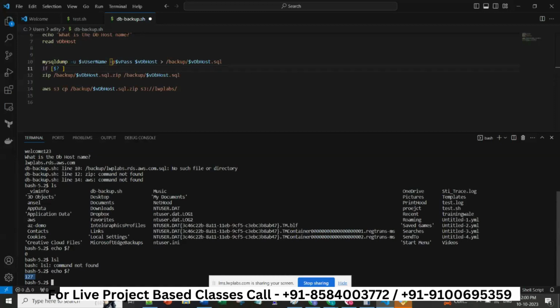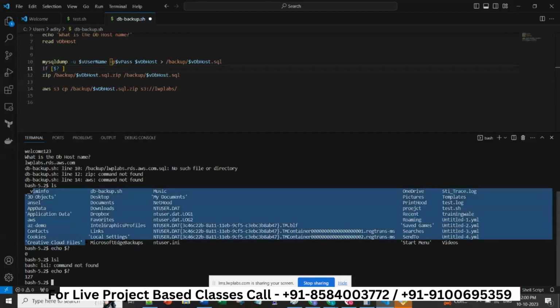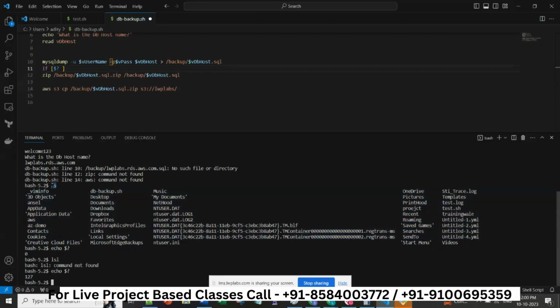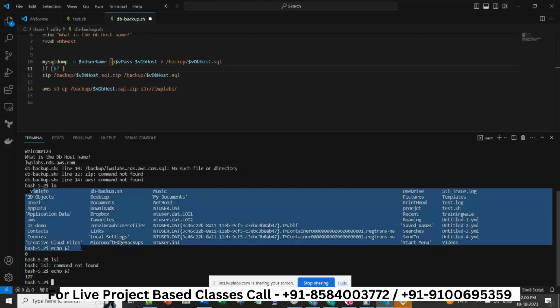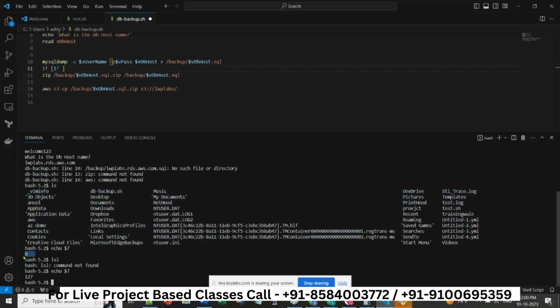So with this, what we understood is that this is an environment variable. This is a variable because I'm writing dollar. This is a system environment variable which is checking the command status. If the command whatever I ran before is successful, it will give me 0.